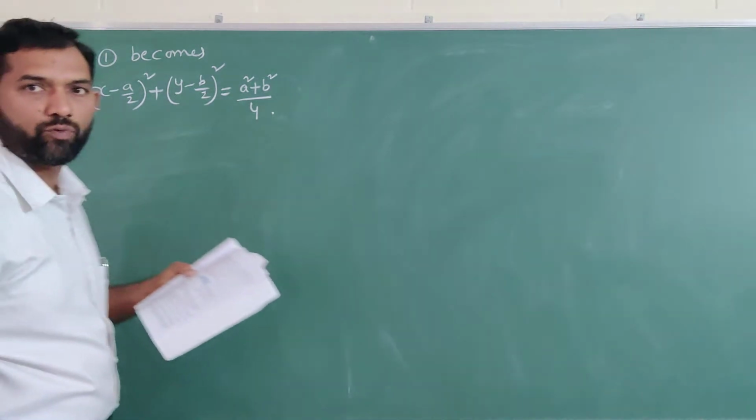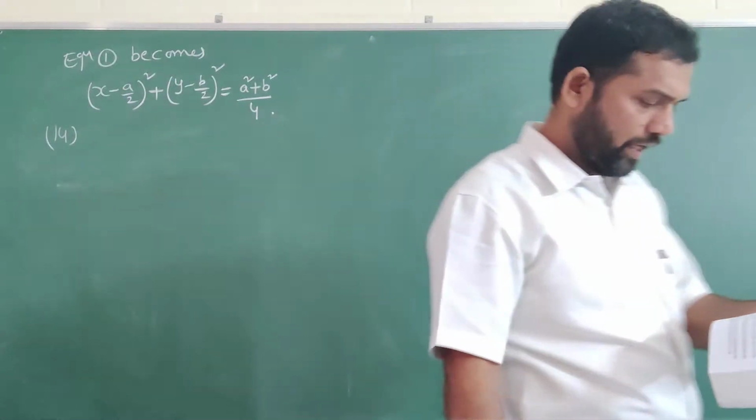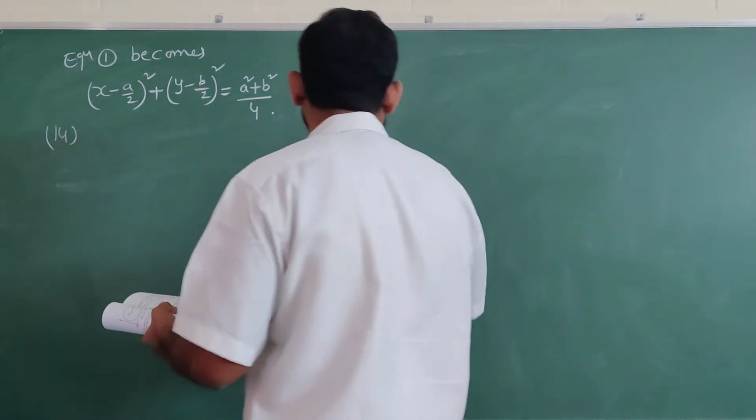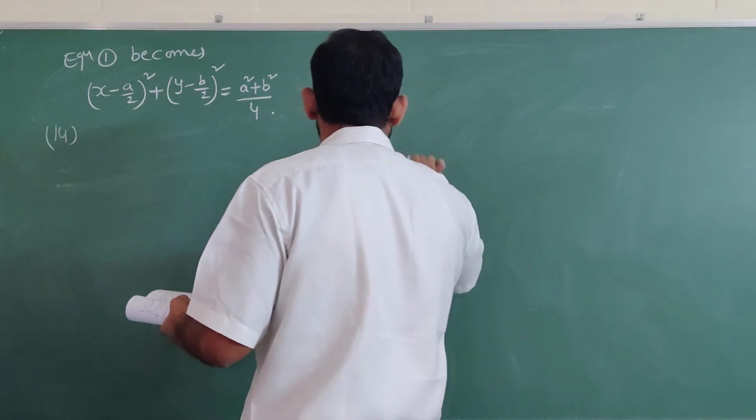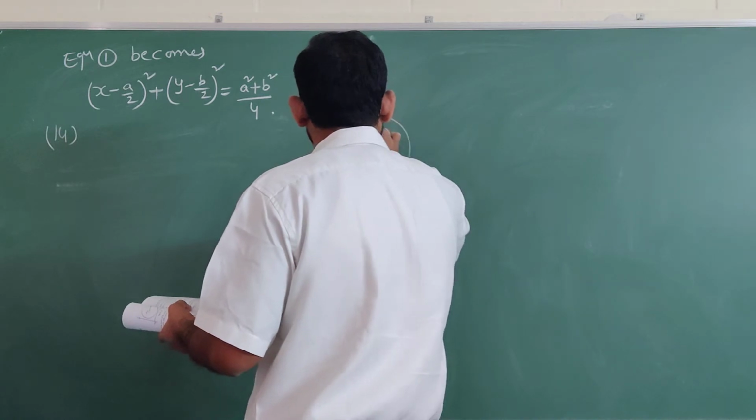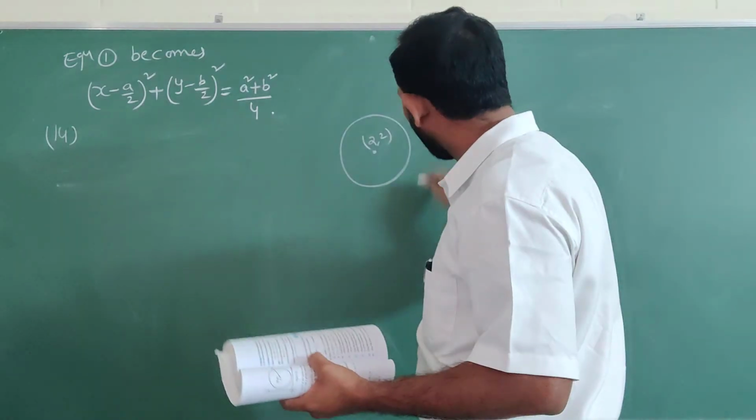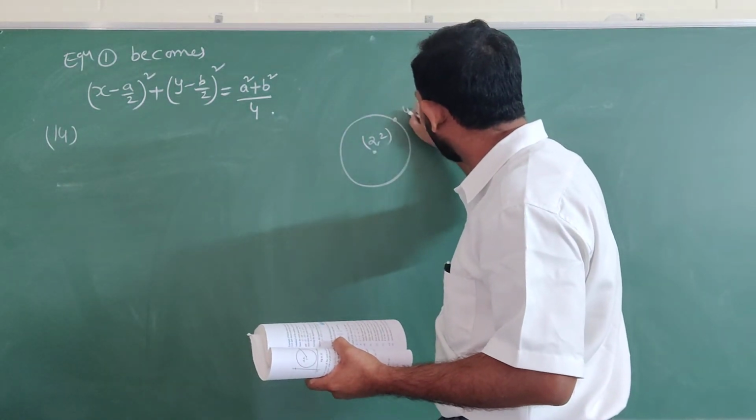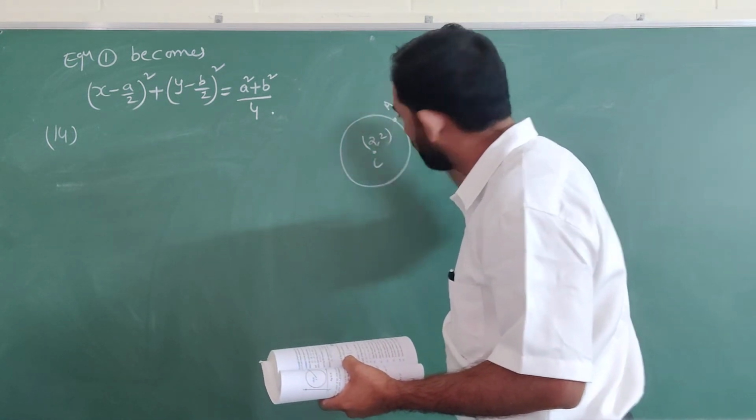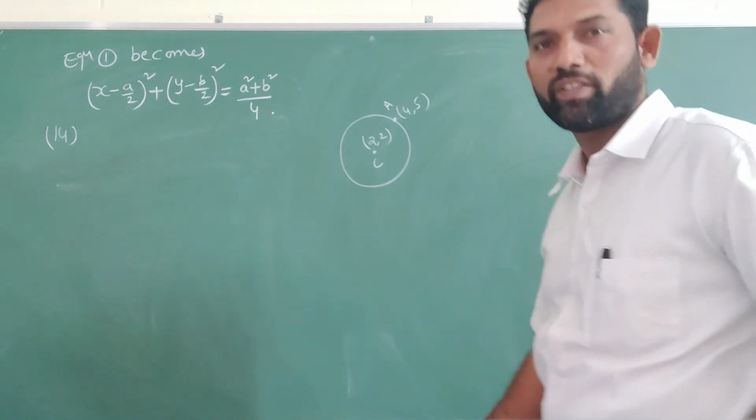Next, question number 14. Find the equation of the circle with center (2, 2) given, and which also passes through the point (4, 5). So center C, and this point you consider it. So what is the equation of the circle?